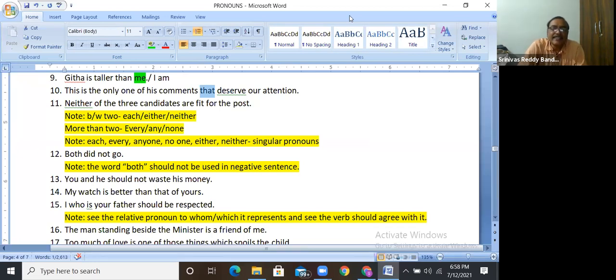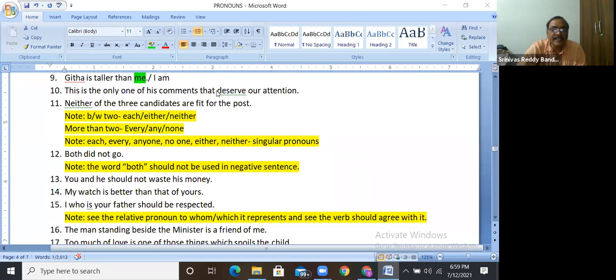Here, guys, listen to me. 10th one: This is the only one of his comments that deserve our attention. So here, that indicates one of his comments. Is that singular or plural?